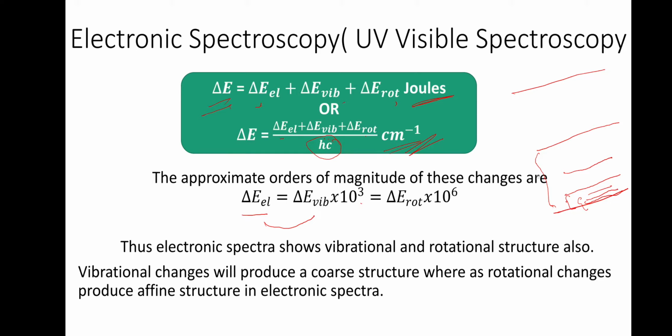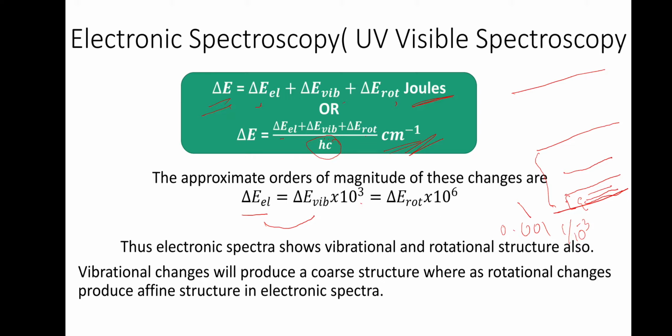Suppose electronic is 1, then vibrational will be 1 divided by 10 to the power 3, that is 0.001, and rotational energy will be 1 divided by 10 to the power 6, that is 0.000001. That much small, order only. It is not exactly like that, there can be changes, but the order.